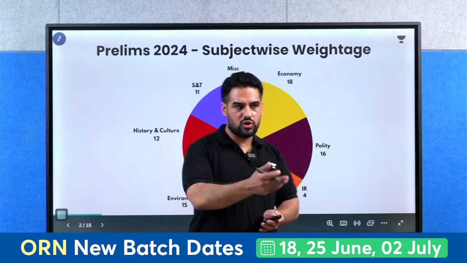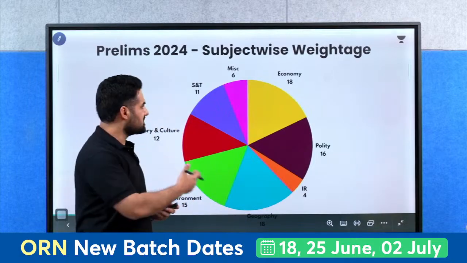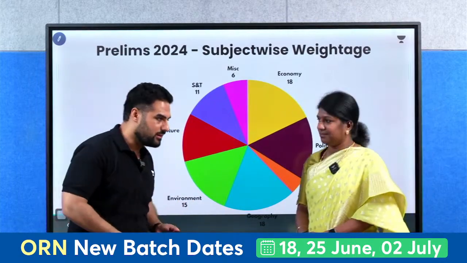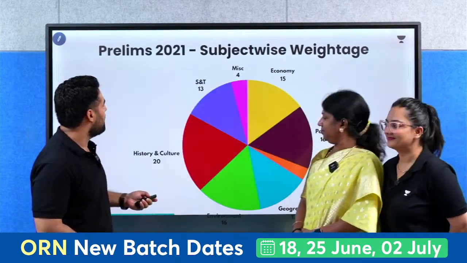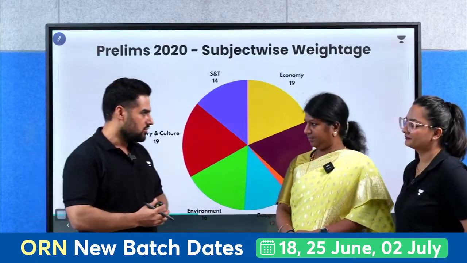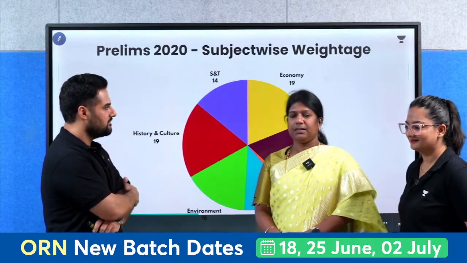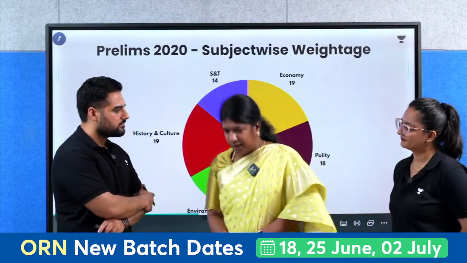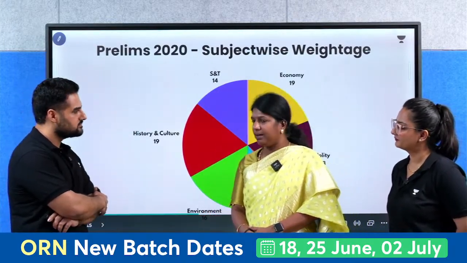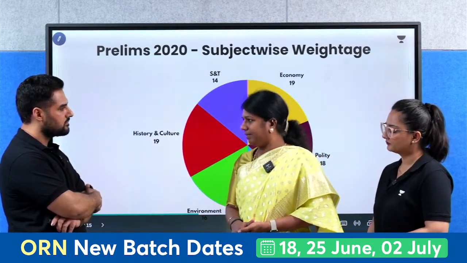So I will now request Kritika ma'am and Shubhangi ma'am for history to give us a detailed analysis of this subject. Welcome ma'am. Ma'am, the same question I will ask you also, as the paper is out now. What is your analysis about the history paper? So history this year, I would say it was a moderate paper. The paper is moving from moderate to a little bit of difficulty level.